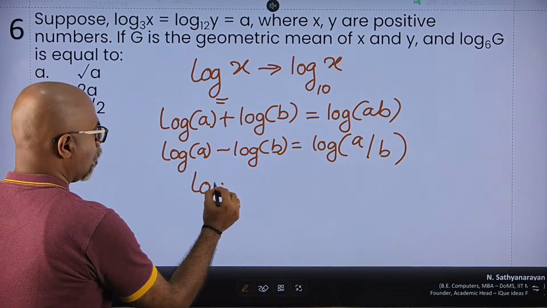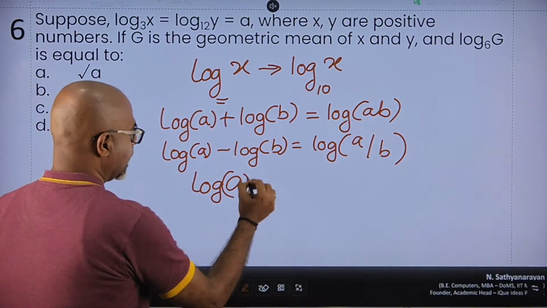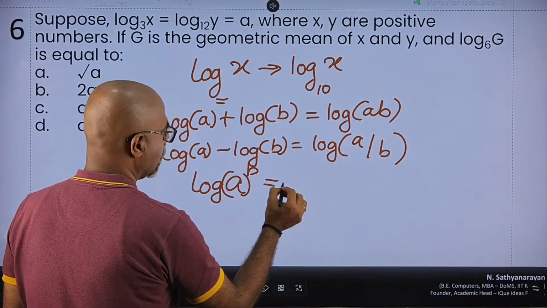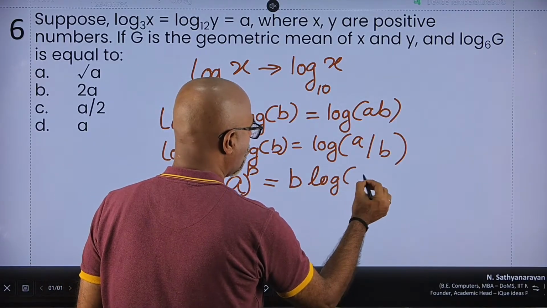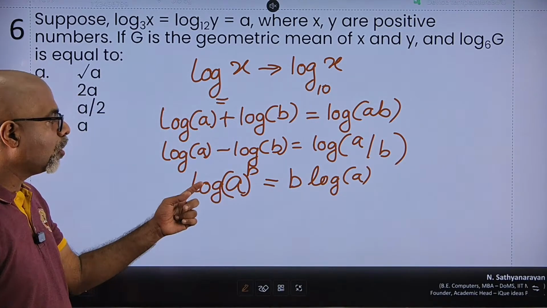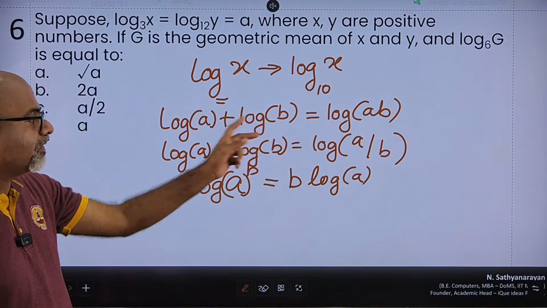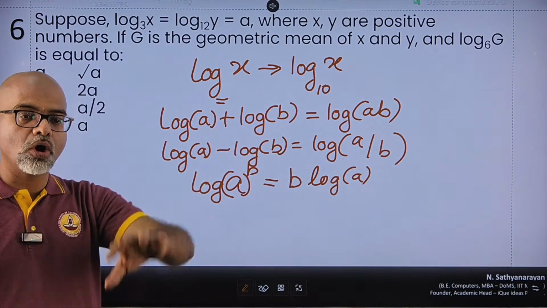Then log of a raised to the power b, you can always take the power outside and write it as b times log of a. So log of a to the power b, you can take the power outside, write it as b times log of a.